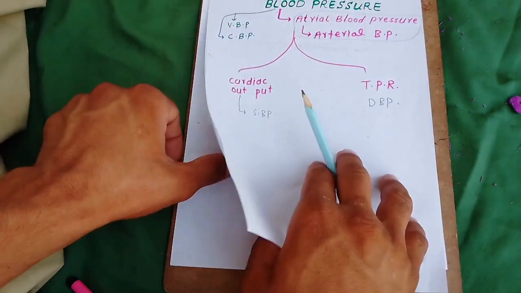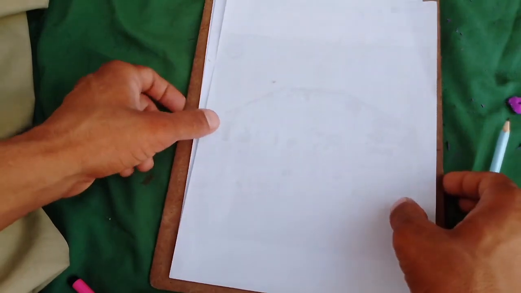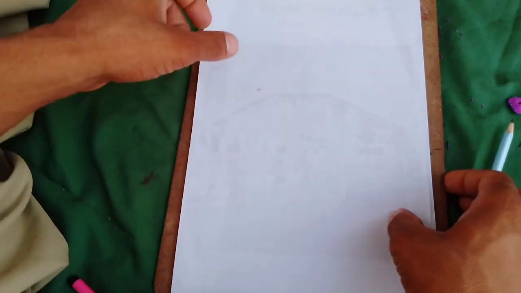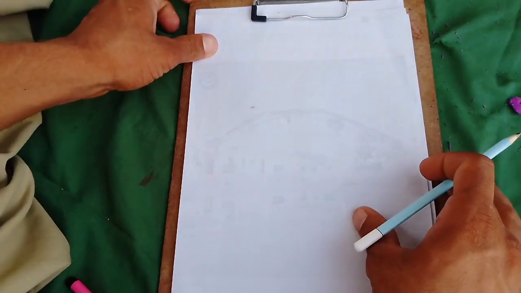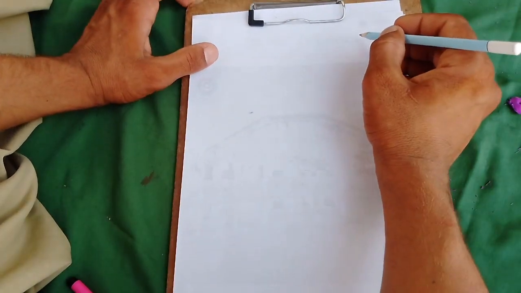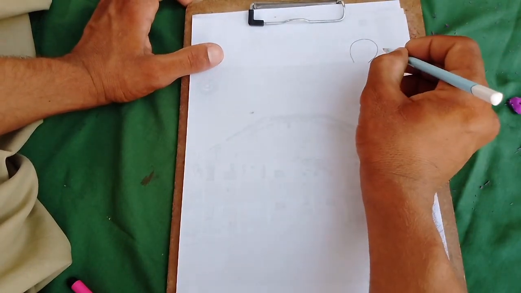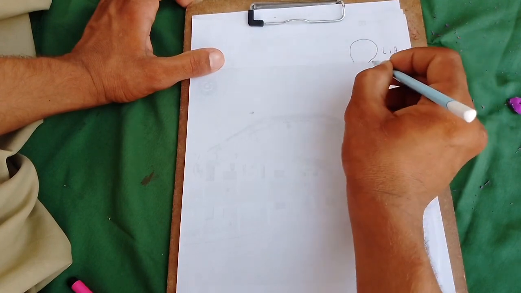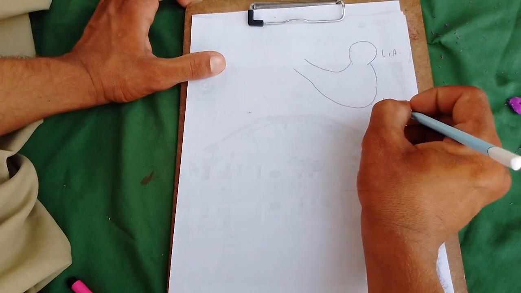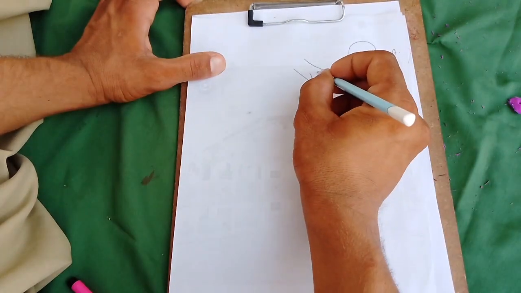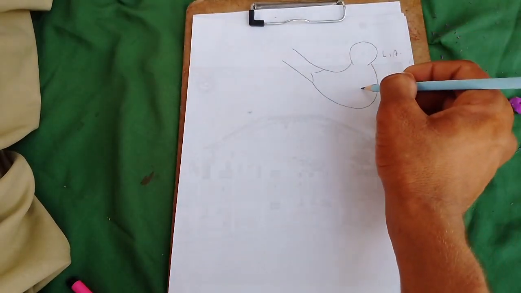The amount of blood which is pumped out by the heart during the contraction, that amount of blood is called the cardiac output. Okay, so this is my heart. This is the left atrium. This is the left ventricle. This is my aorta. Okay, the blood is coming here.